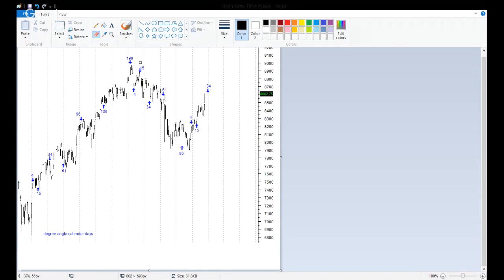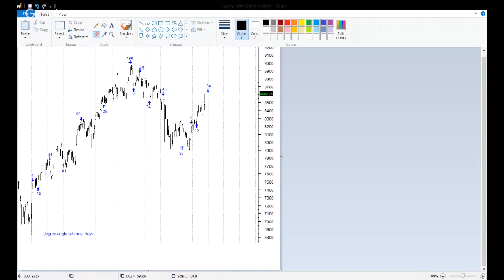Now this is brilliant. Exactly after this low was formed, on the 190th day, there was an important top. Also, these are calendar days, not trading days. On the 15th day there was a low, on the 34th there was a top, on 61, just 2 days prior, there was a low. Again 96 top, and 139 a very important low again. So there have been important lows and tops formed on the GANN calendar dates.